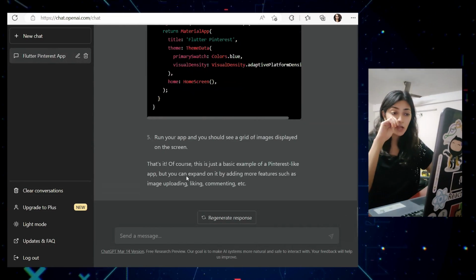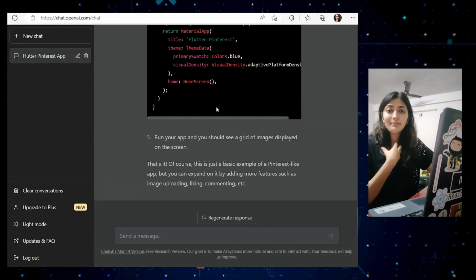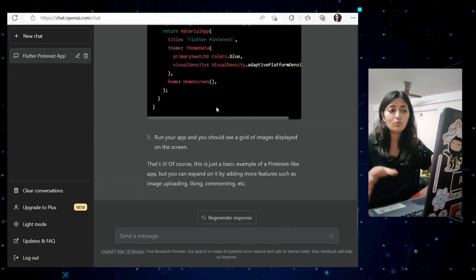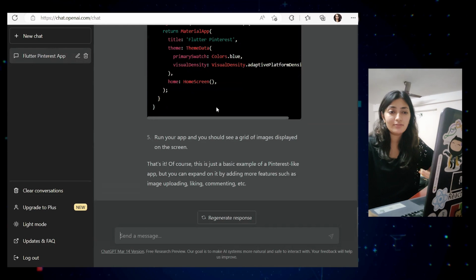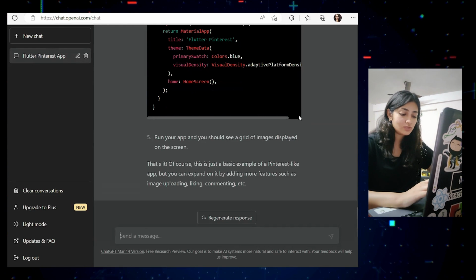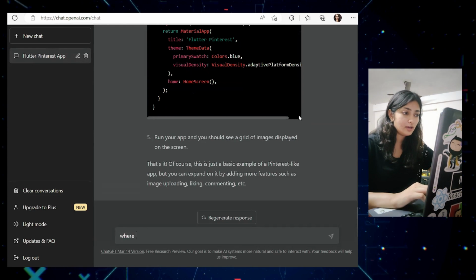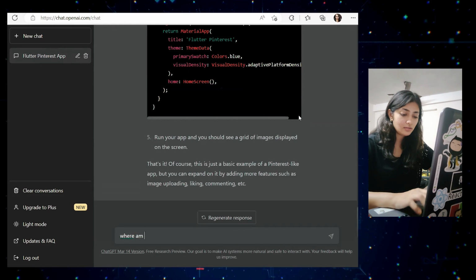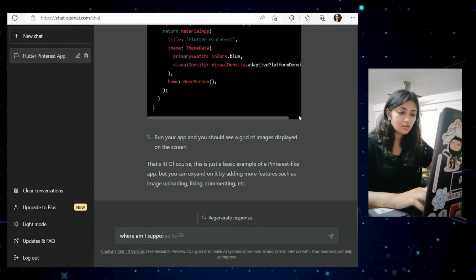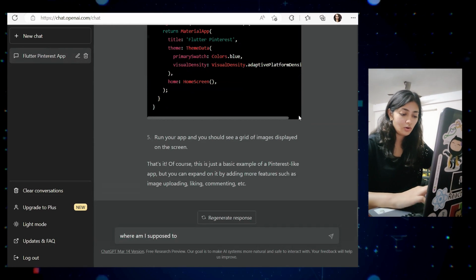Now I'm a noob. I don't know where I have to write all this. I have the material now, so my next query would be, where am I supposed to do all this?